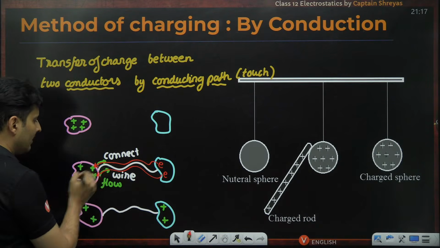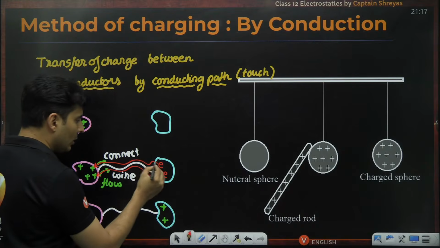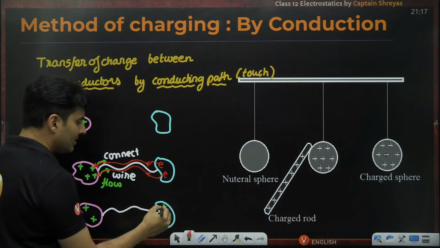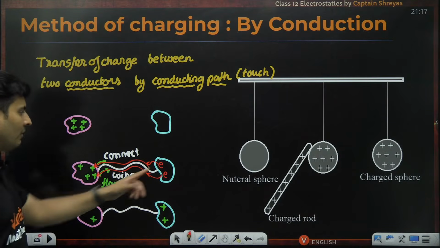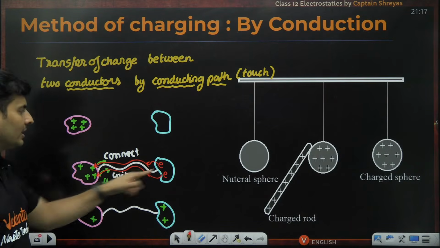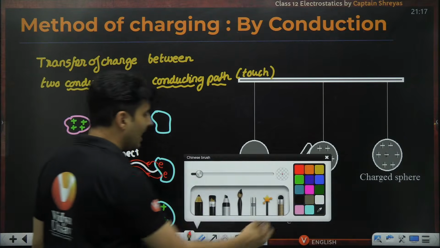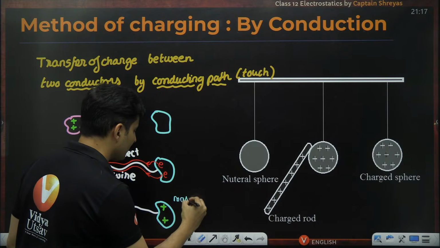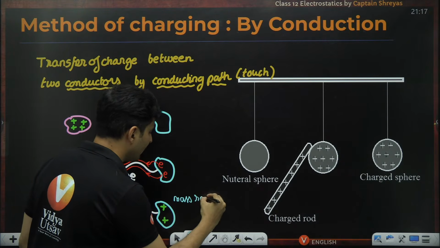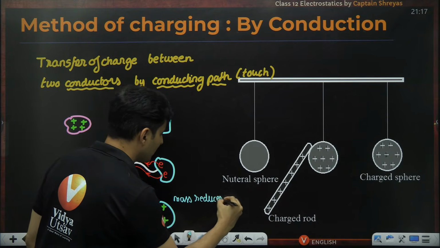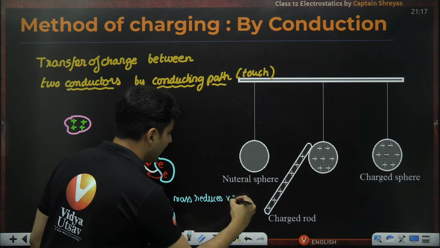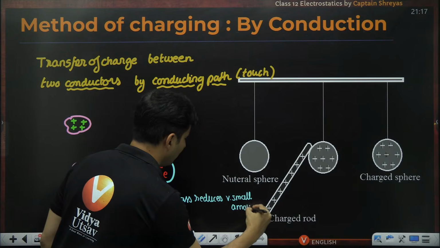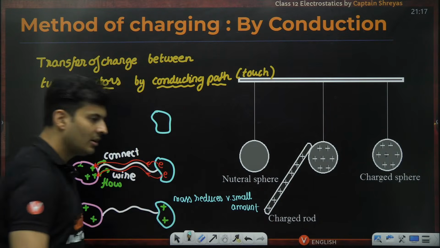They nullified this positive. And because the electrons left, they have ditched their atoms. That's why this side becomes positive. So if electrons leave this conductor, that means the mass will become less. So the mass reduces by a very small amount. Yeah, it is very small. It is not in kgs or grams or even milligrams.